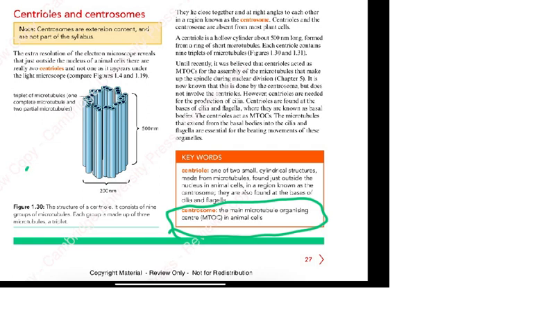And this is a 9-3 structure. You see, each one is 3: 1, 2, 3. And there are 9 of these. And a centriole is a hollow cylinder about 500 nanometers long, formed from a ring of short microtubules, and each centriole contains 9 triplets of microtubules, figure 1.30.